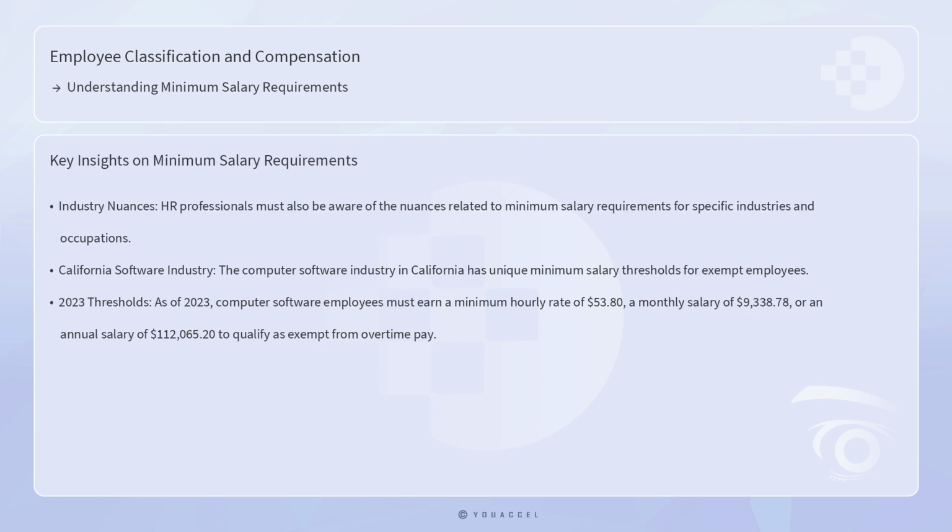HR professionals must also be aware of the nuances related to minimum salary requirements for specific industries and occupations. For instance, the computer software industry in California has unique minimum salary thresholds for exempt employees. As of 2023, computer software employees must earn a minimum hourly rate of $53.80, a monthly salary of $9,338.78, or an annual salary of $112,065.20 to qualify as exempt from overtime pay. These specialized requirements reflect the high demand and specialized skills associated with the technology sector.